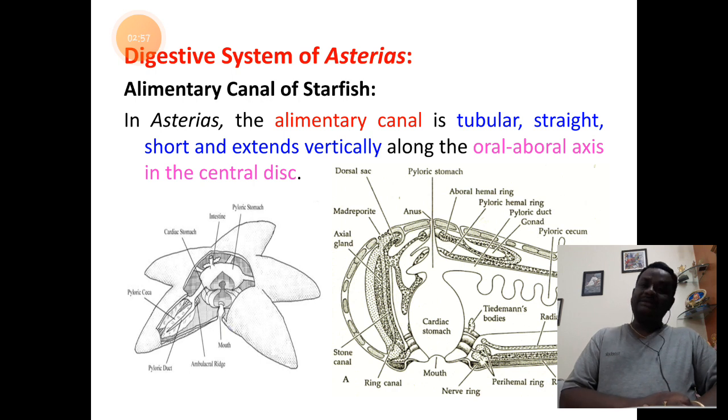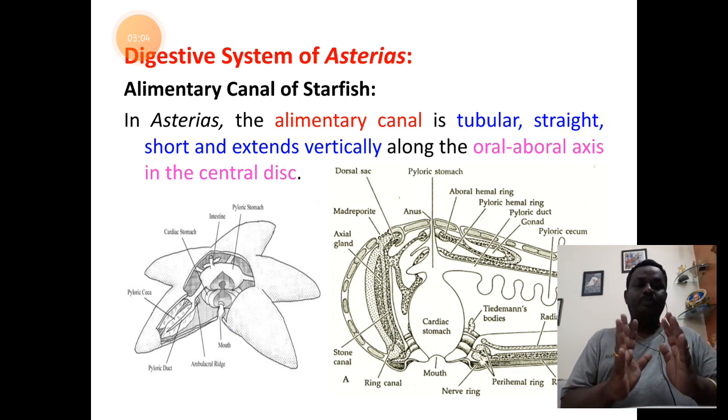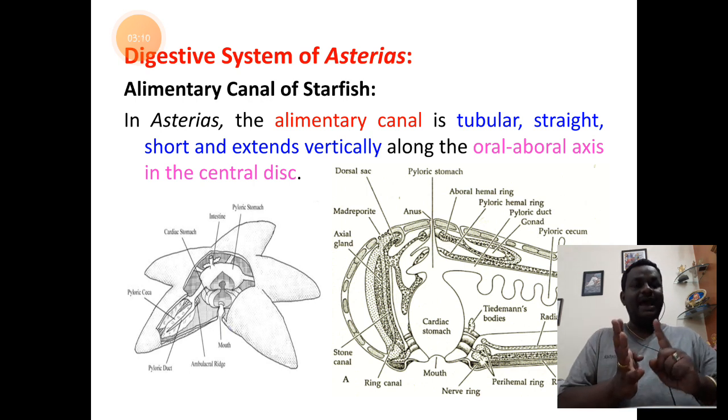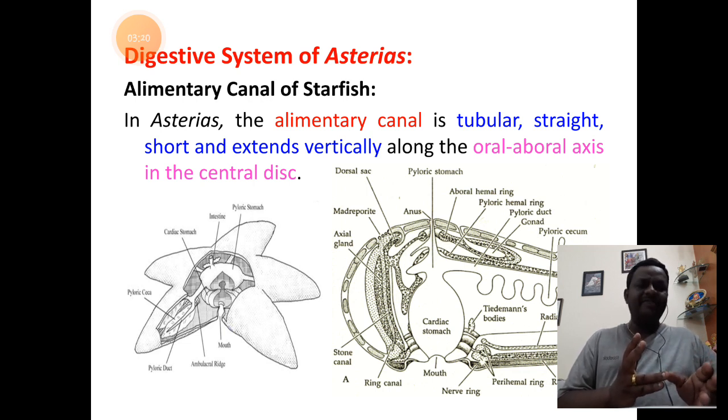The digestive system of Asterias is broadly divided into two parts. First, we have learned that Asterias lives in a darker area of the sea, that is at the bottom of the sea. The second important feature is they are carnivorous animals. They generally feed on small fishes and other seafood. Especially they feed on the slow-moving organisms of the molluscan group like the clams, the bivalved molluscans.